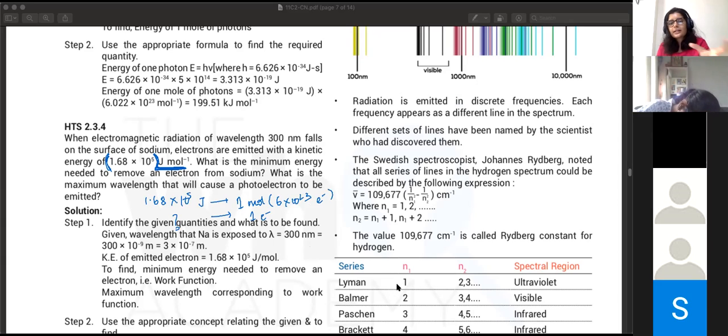That's another thing you need to be careful about: don't just blindly plug in the values. See what exactly you're given. Is it for 1 mole? Is it for a single electron? What's happening there?